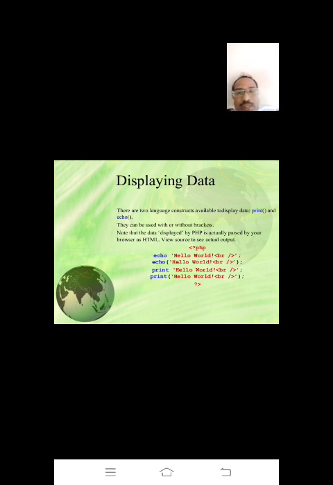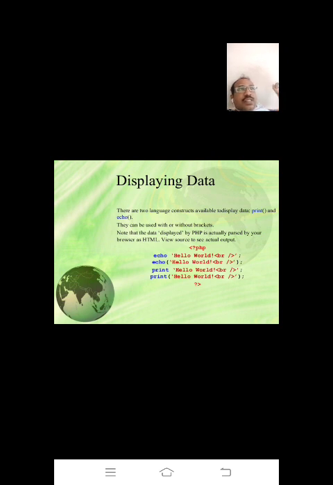And next, let us see displaying data, right? In C language, how do we display data? By using printf. In C++, data is displayed by using cout generally.